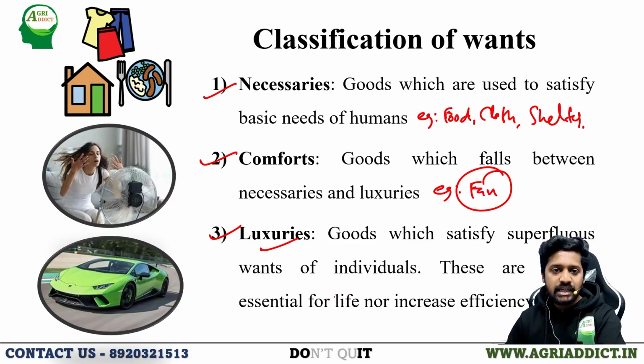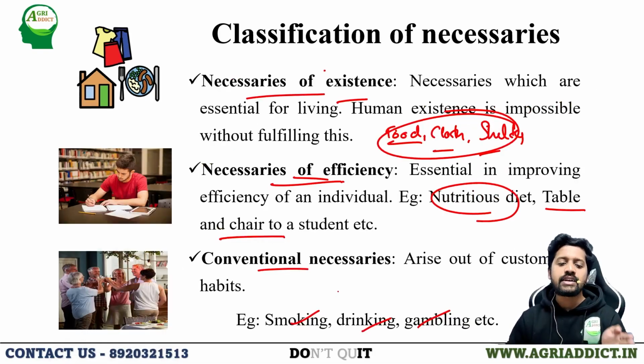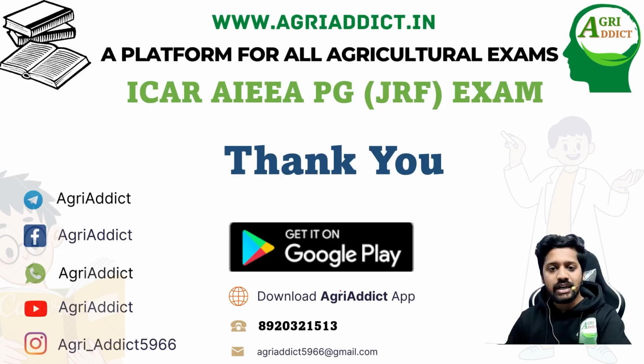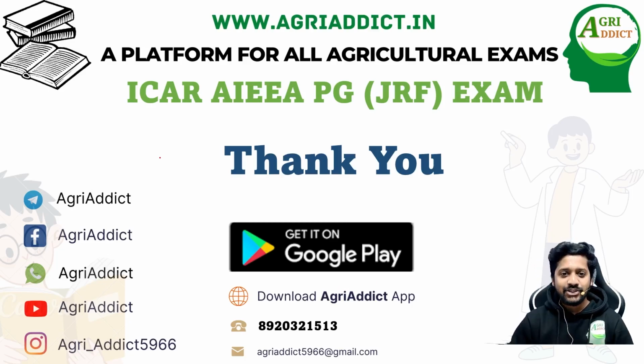So the basic classification of the wants are necessaries, comforts, and luxuries, and the necessaries are again classified into necessaries of existence, necessaries of efficiency, and conventional necessaries. So that's all about today's topic.